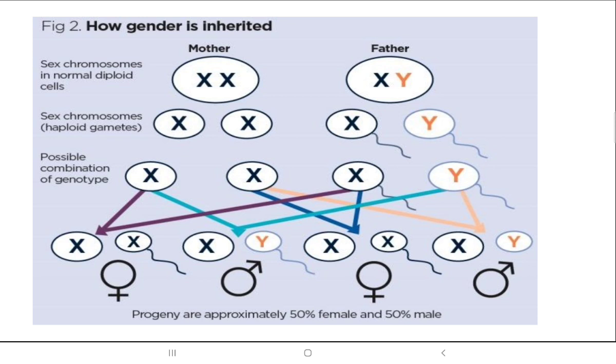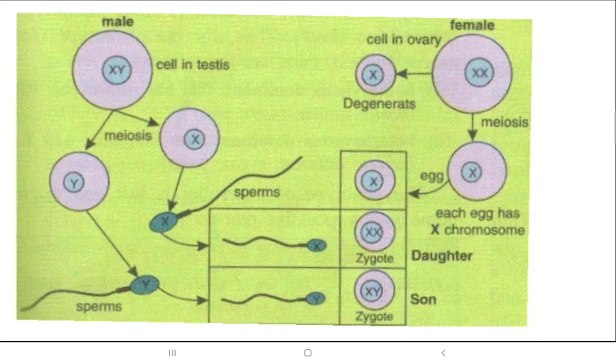If XX, then it is a baby girl, and if XY, then it's a baby boy. Clear? I hope this part is clear to you all. And how, when X and Y come, the meiosis process occurs in the ovaries, and then the daughter or the son, depending on the zygote, the baby's sex is determined.